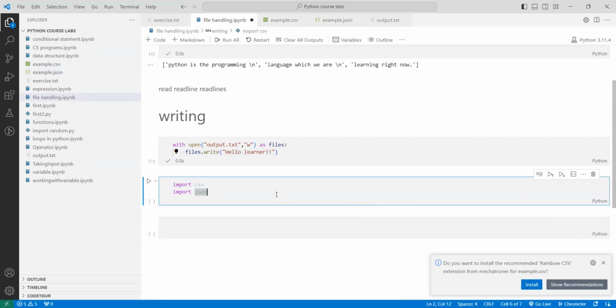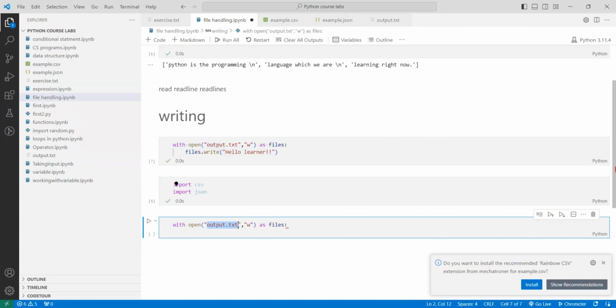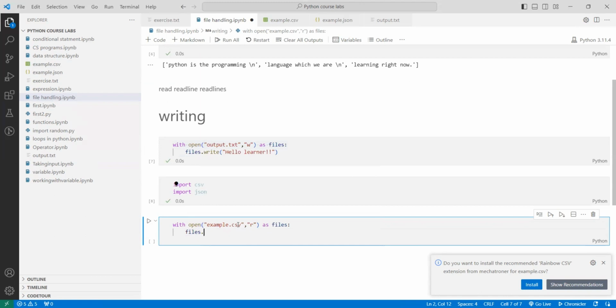Let us see. First, I will run the command which imports both libraries. JSON is also a library and CSV is also a library. With CSV, when you work with data as a data analyst, data scientist, or in machine learning, you will work with CSV a lot. In the same way, we will use the same command over here. Our file name is example.csv, and I'm going to open it in read mode, with file.read.